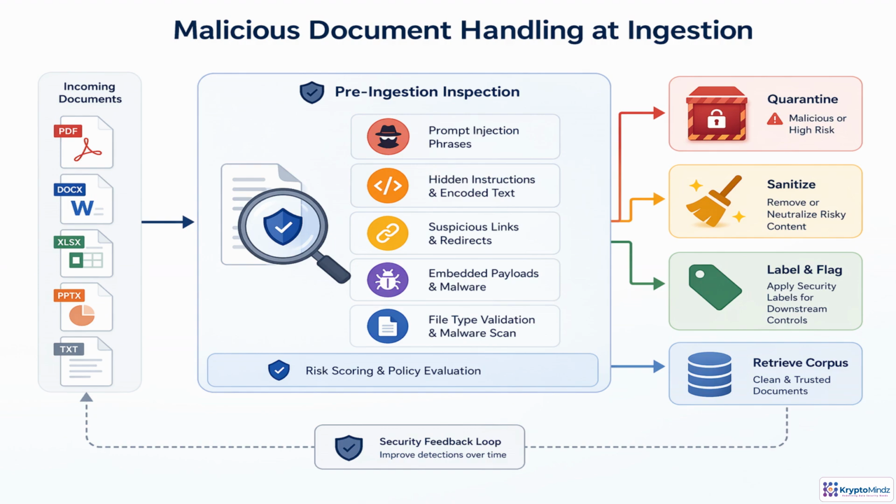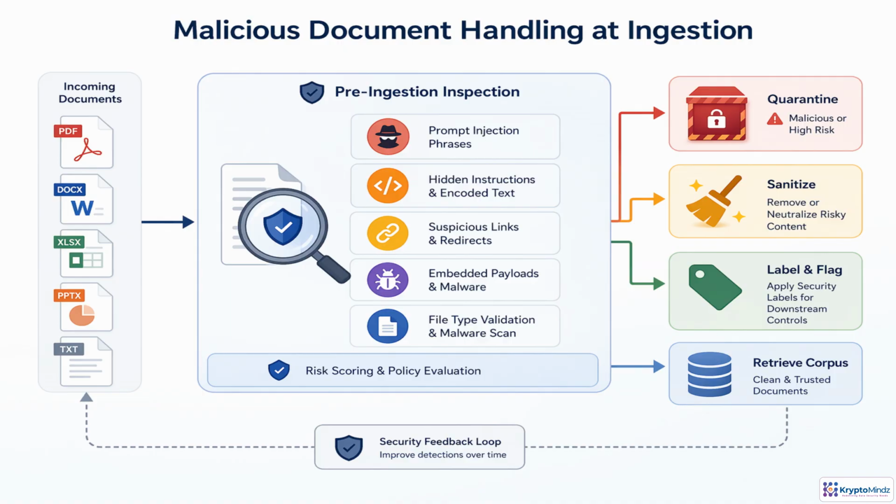Treat every incoming document as untrusted until it passes inspection. Before text extraction and embedding, validate the file type and run malware scanning. Then inspect the extracted content for prompt injection phrases, hidden instructions, encoded text, suspicious links, redirects, and embedded payloads. The results should drive policy decisions.